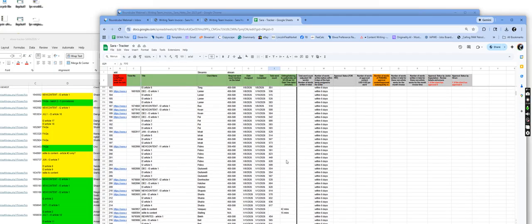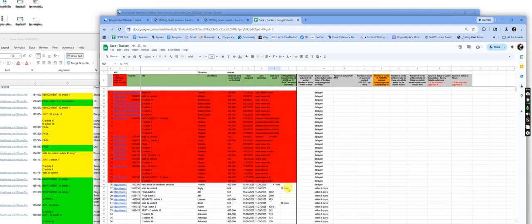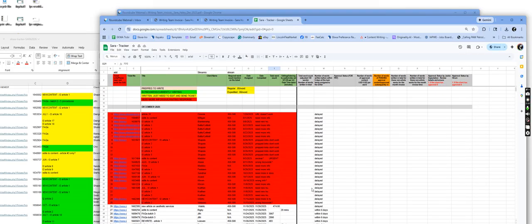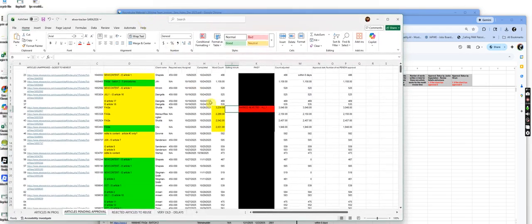But these last 2 months, the communication has been so bad, and it's really hard for us as writers to make sure we're getting paid what we're supposed to get paid when none of the documents we are being shared make any sense or match. So, ASAP, guys, let me know what we're doing here, because this is really frustrating and the numbers aren't right, and we need this information shared with us, because trying to do this and track this on my own, I will charge for it per hour, because this is crazy.